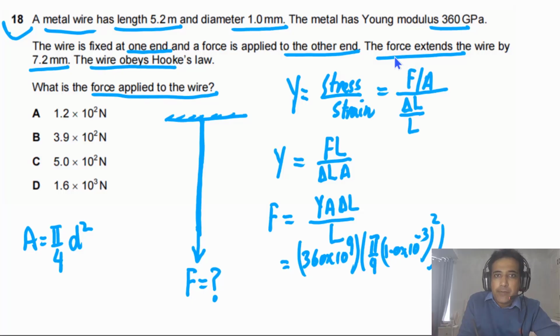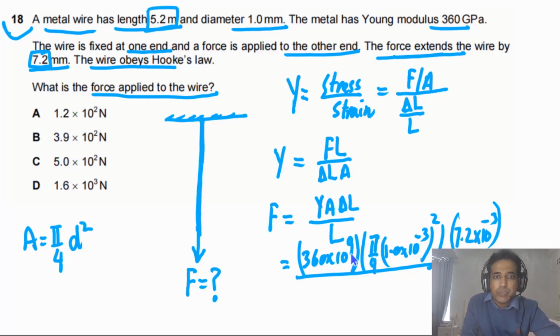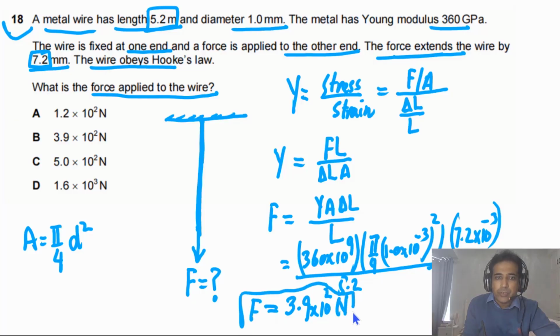Delta L, in this case, is given as the force extends the wire by 7.2 mm. So we have the value of delta L, which is 7.2 times 10 to minus 3, and this whole is divided by L. L of this wire is given to us as 5.2 meters, so we divide by 5.2, and if we solve this, our answer should be equal to 3.9 times 10 to 2 Newton. So this much is the force applied on this wire.